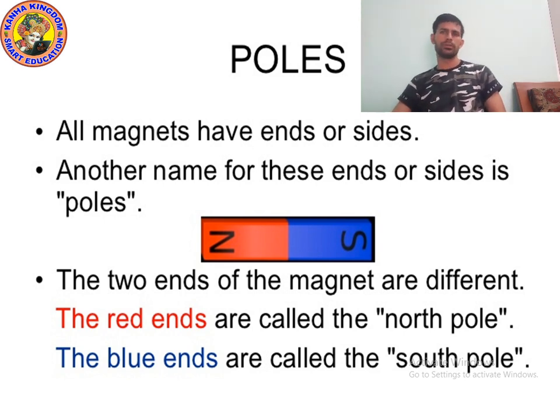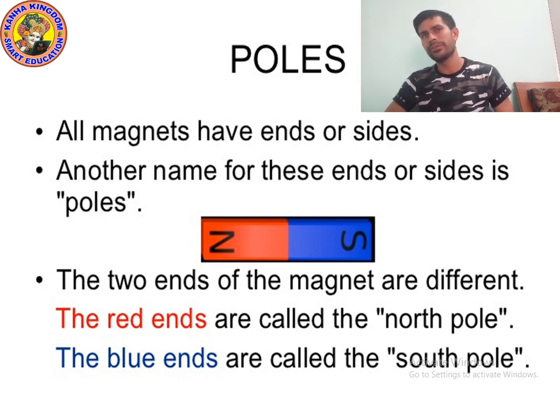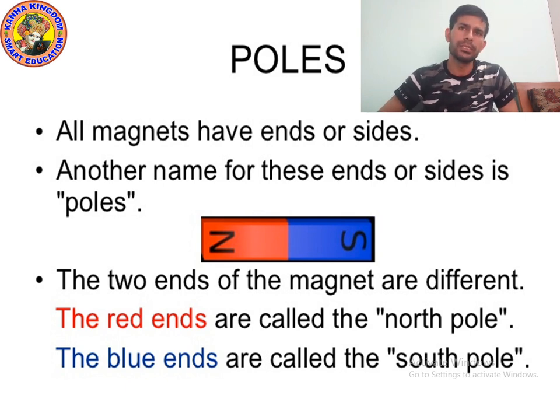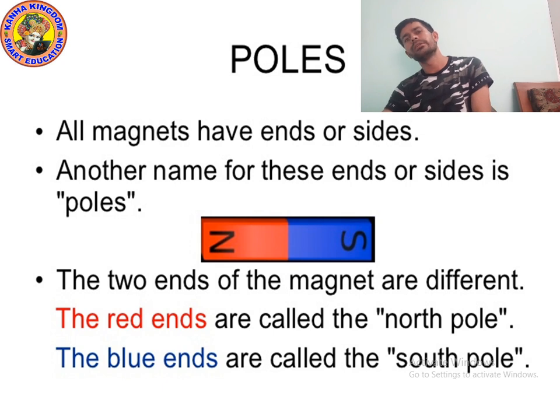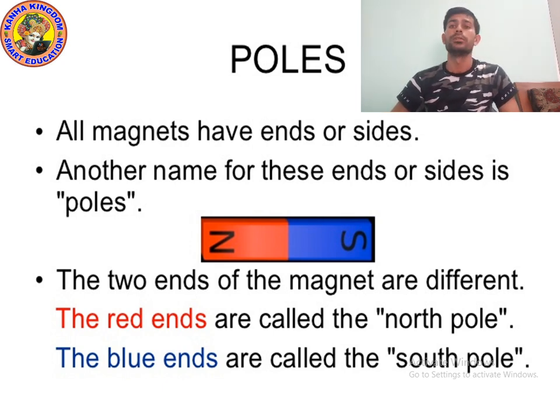The two ends of the magnet are different. There are two poles, north pole and south pole. The red ends are called the north pole, and the blue ends are called the south pole. Remember that.